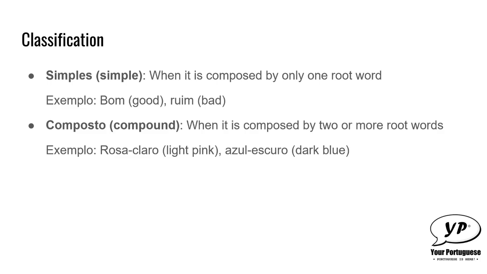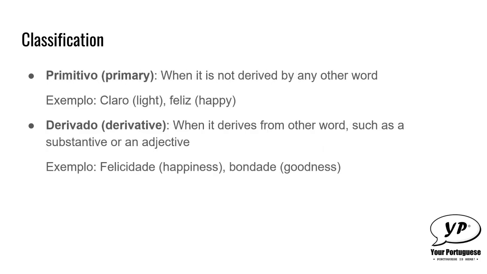They can also be classified either as primary or derivative. When an adjective is primary, it means it's not derived by any other word. One example can be claro, which means light, or feliz, which means happy. When an adjective is derivative, it means it derives from other word such as a substantive or an adjective.